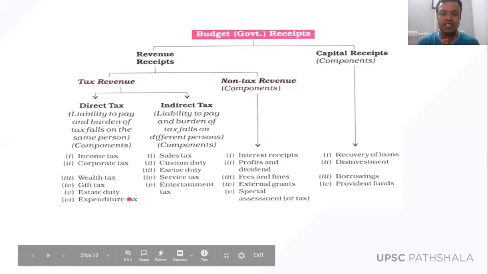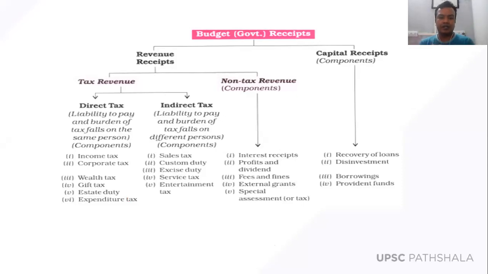Okay, going to the next, I'm going into detail about revenue receipts. Even in revenue receipts, we have seen that there are some tax revenues and non-tax revenues. What do non-tax revenues mean? Interest receipts. Suppose the government has given a loan to someone, and the government is receiving interest on that loan; that is called interest receipts. Profits and dividends of government companies are also a part of the non-tax revenues.